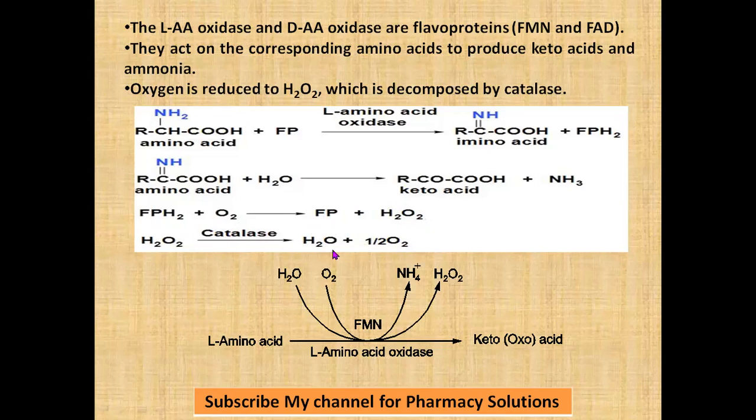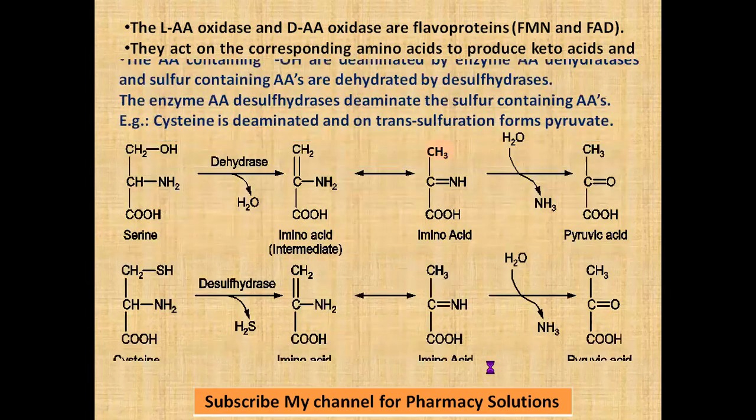So this is a non-toxic substance. The overall reaction can be written like this: L-amino acid in the presence of oxidases, with coenzyme FMN or FP, and O2, gives liberation of ammonia and H2O2, and the H2O2 is removed, to form a keto acid. That's how you can write the overall reaction of oxidative deamination.